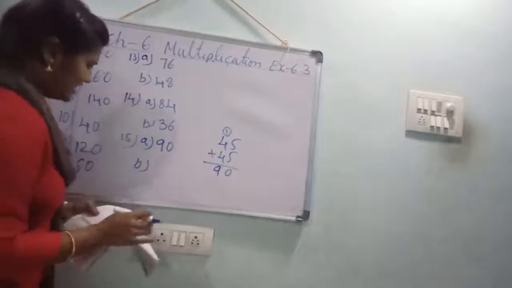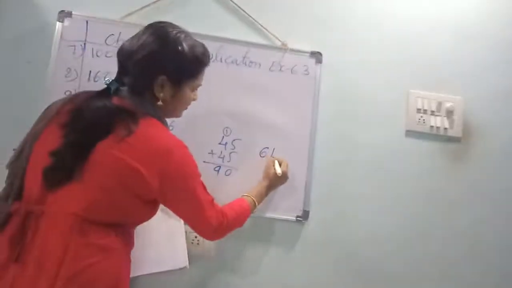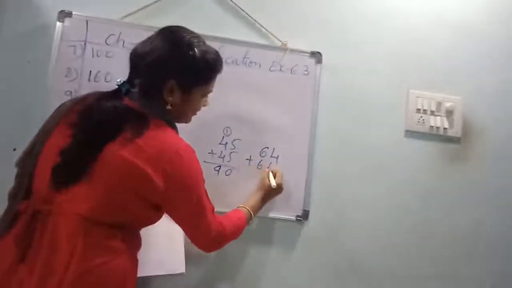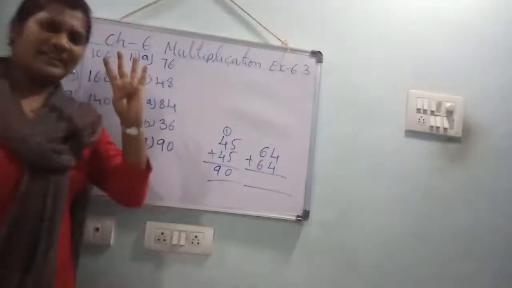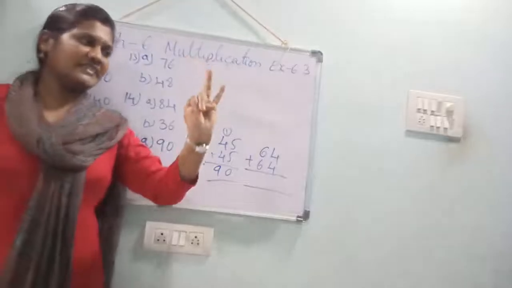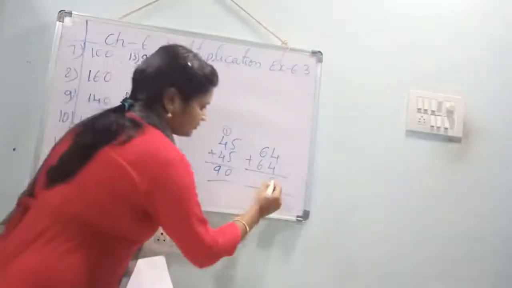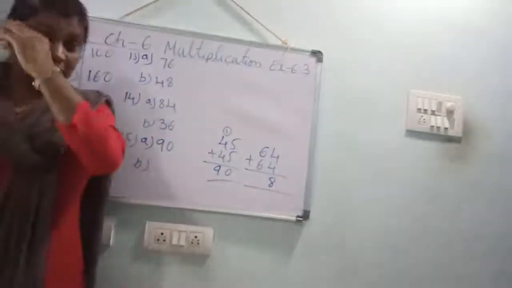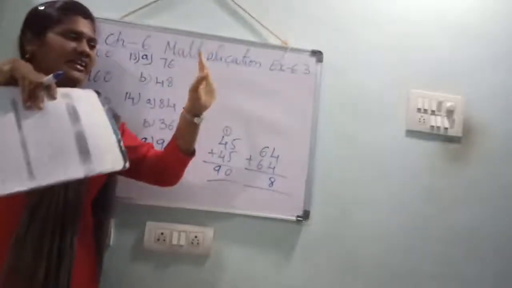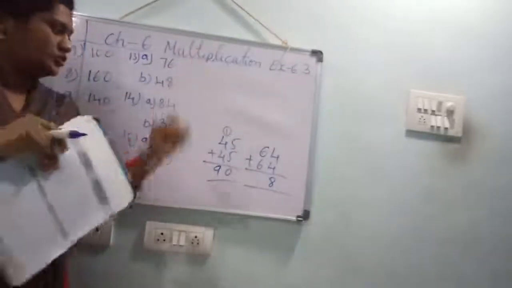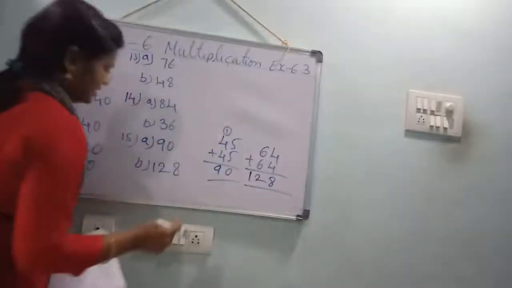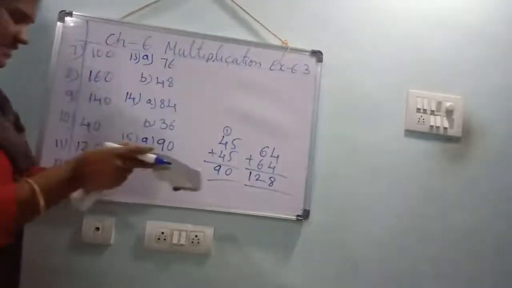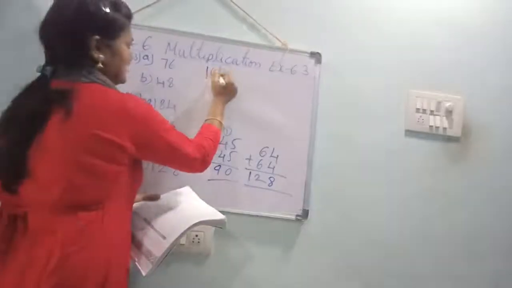Next, 64. 64 if you double. 64 plus 64. 4 plus 4. 4 in the mind, take 4 fingers. 4 after 5, 6, 7, 8. 6 in the mind, take 6 fingers. 6 after 7, 8, 9, 10, 11, 12. 128. Okay.